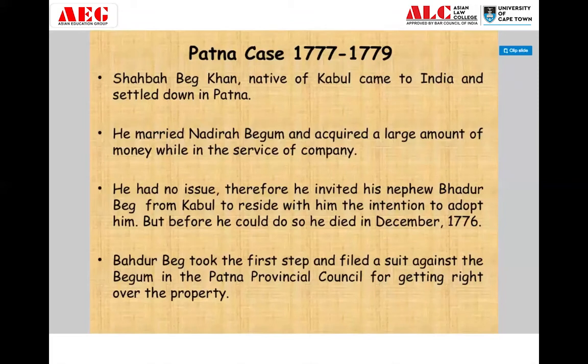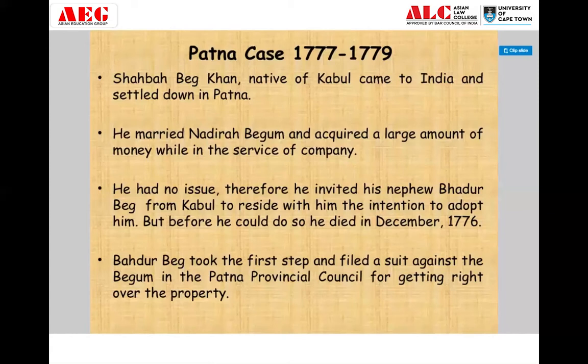That was one case. I'll be dealing with two more cases today: the Patna case and the Cossijurah case. I'll be explaining both to you today. The problems in all these cases were solved by another act passed in 1781, known as the Act of Settlement. I explained that course yesterday, but two cases were left to be discussed. The Patna case again shows the inherent conflict between the Supreme Council and the Supreme Court. The other is the Cossijurah case.